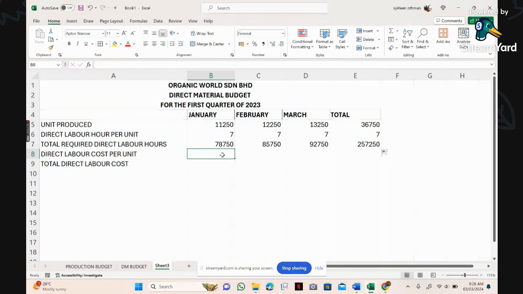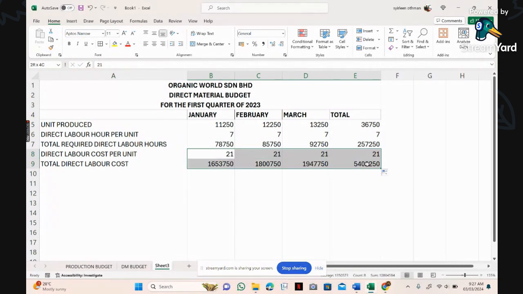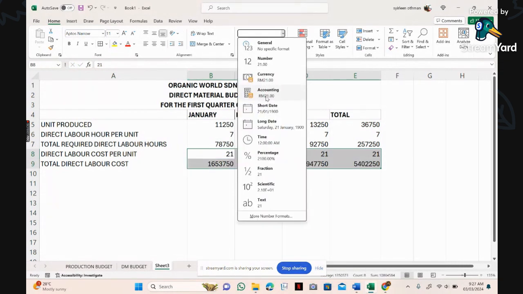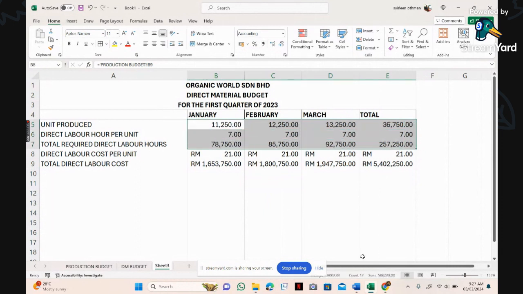Lepas tu kita nak tahu berapa kita nak bayar sebenarnya. Okay kan? So, berapa gaji dia? So, gaji dia ialah RM21 satu jam. Okay. So, berapa gaji keseluruhan? Mestilah berapa jam dia kerja darab dengan berapa gaji dia satu jam. So, you akan dapat direct labor cost. Okay. Alright. So, bawah ni RM. Okay. Yang atas ni semua comma style. Ya, okay. Di bawah dua ni, you nak tinggalkan decimal tak ada masalah sebab dia jam. So, bila darab memang dia akan ada decimal.